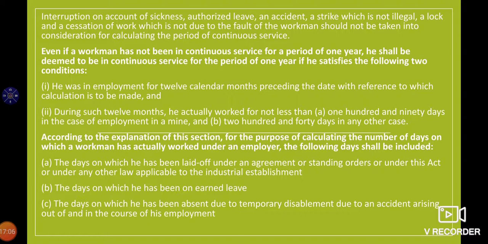He was in employment for 12 calendar months preceding the date with reference to which calculation is to be made. It means he should be working continuously for 12 calendar months. During such 12 months, he actually worked for not less than 190 days. In the case of employment in a mine, that should be not less than 190 days, and 240 days in any other case. So the condition is 190 days where a workman is working in a mine, and 240 days in any other case.